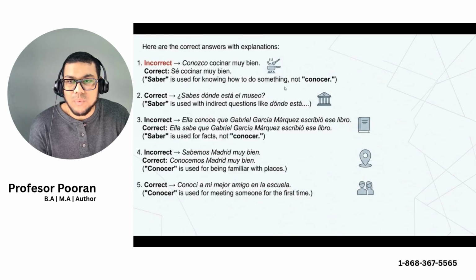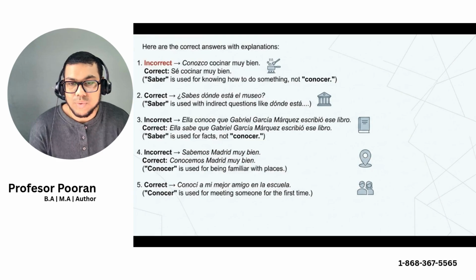So for example, number one, it says, conozco cocinar muy bien. But that's incorrect, because if you know how to do something, you use saber. Saber is for knowledge. So yo sé cocinar muy bien. Number two, ¿sabes dónde está el museo? So it is correct because you use saber with questions.